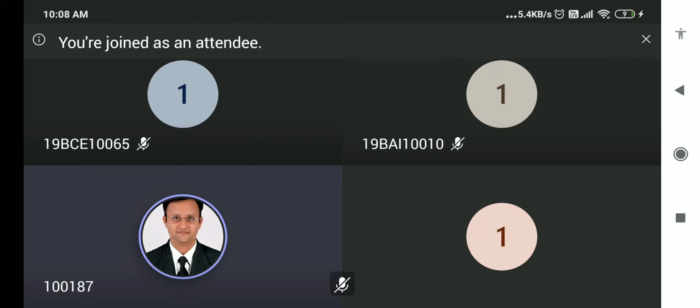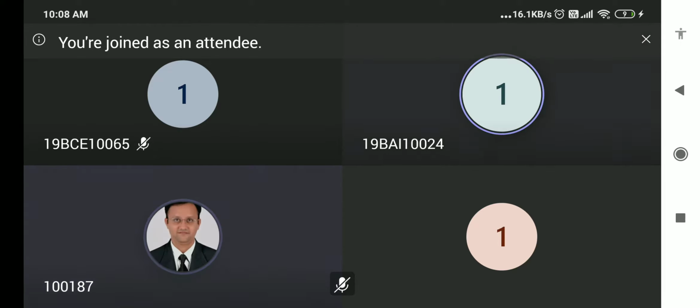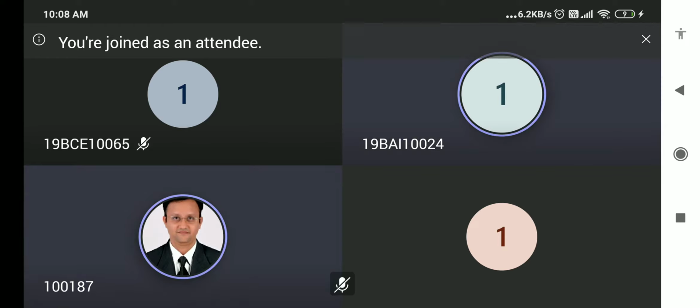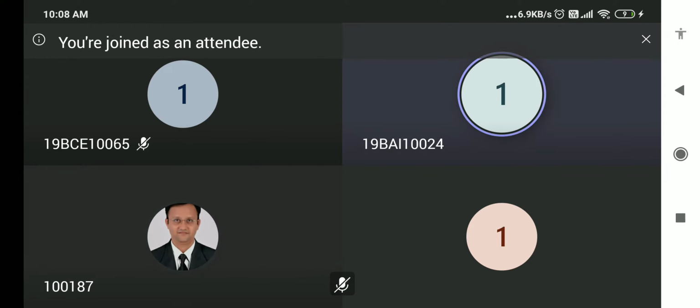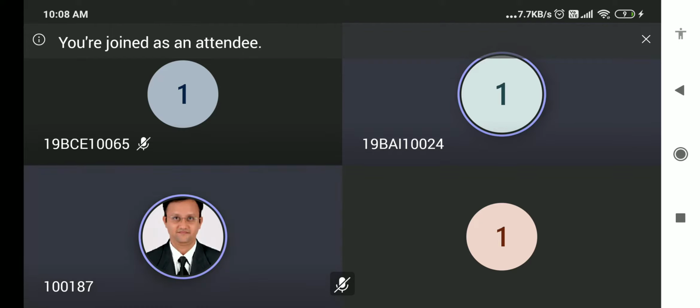Sir, in that common bus connection, the common bus is connected to all the registers in that concept. Sir, do we need to remember the values of the select lines, the different select lines? Like we have 3 select lines, 0, 0, 0, 1, 0. That one you are asking, right? Yes, sir. Yes, yes, yes.